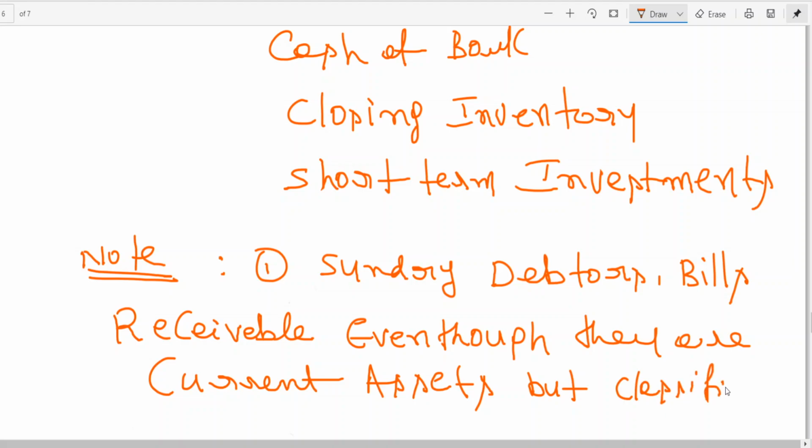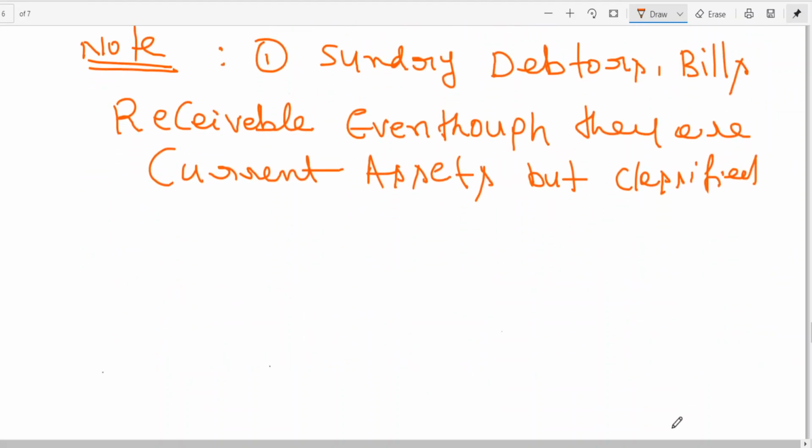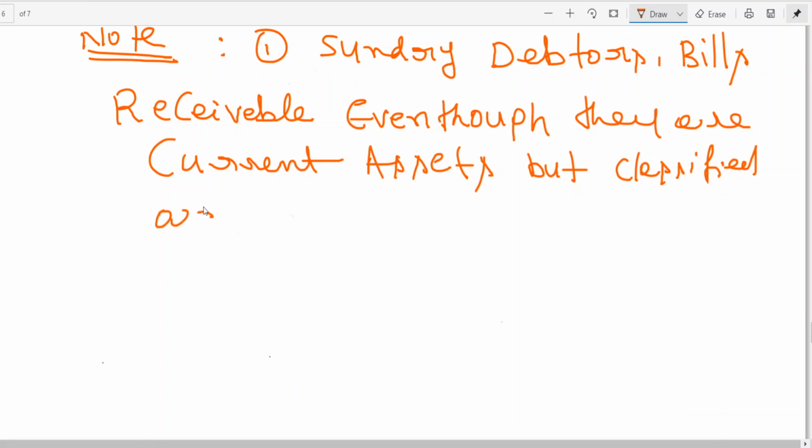classified as personal account. What is current asset? The amount that is going to be received within a period of 12 months is called a current asset. What is current asset? Tell me. The amount which is to be received within a period of 12 months is current asset.